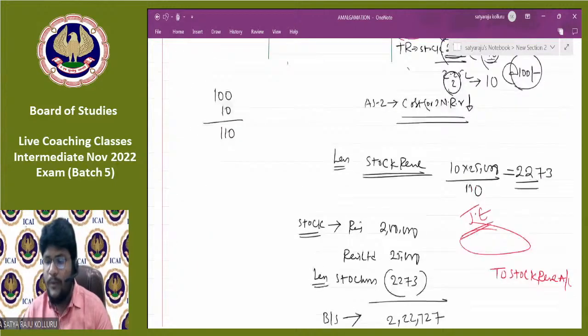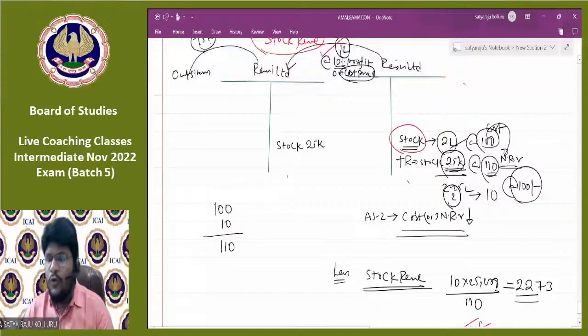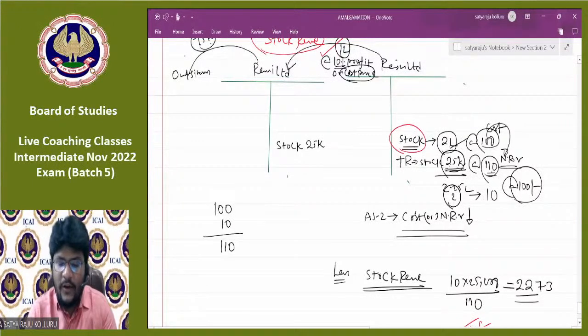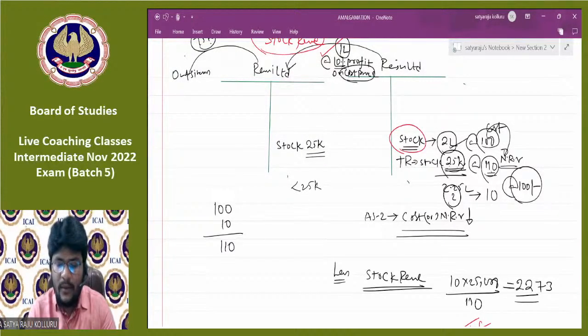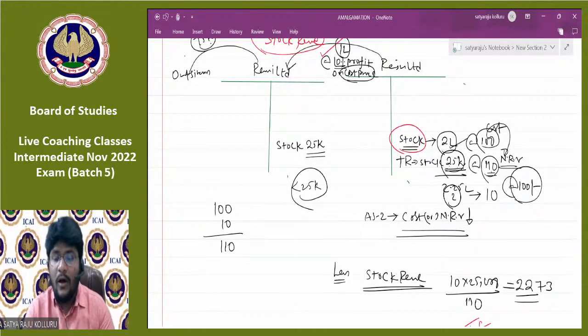Now, all of you, please tell me: the original worth of the stock is not 25,000. The original worth of the stock is less than 25,000. But still, Razu Limited is ready to take over the stock of Rani Limited at the rate of 25,000.